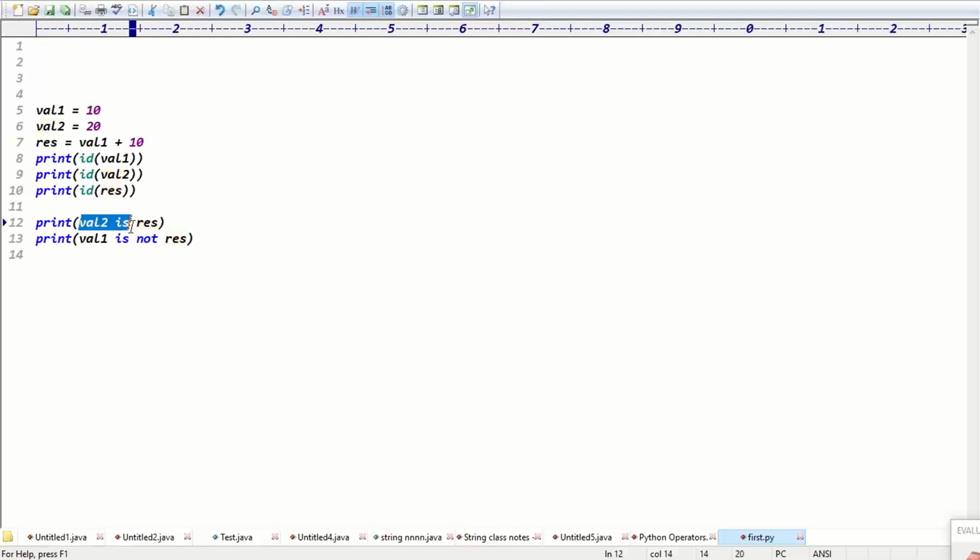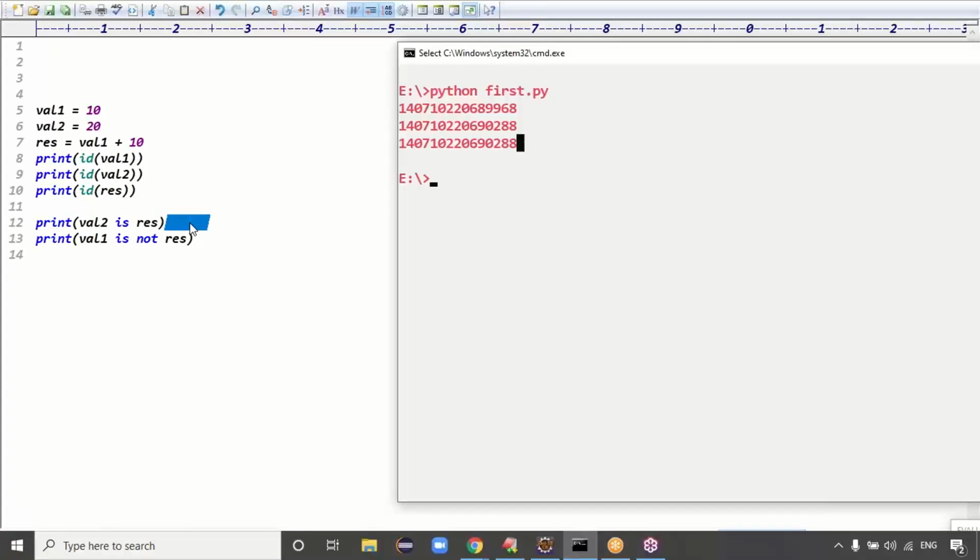Exactly. In that case, val2 is result. It means val2 and result are pointing to the same memory. Same memory means it returns true, right? That's what you get. The output for the first case is true. Second one, you tell me the second one.